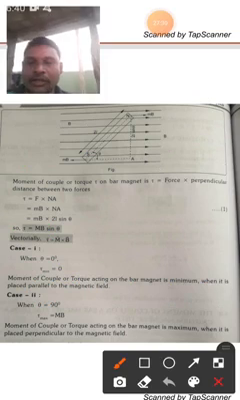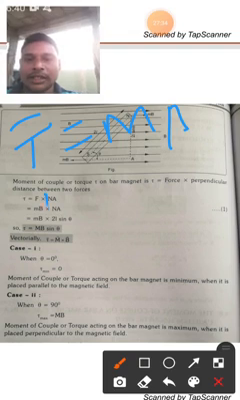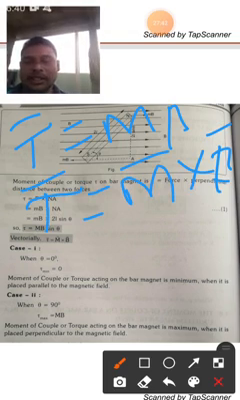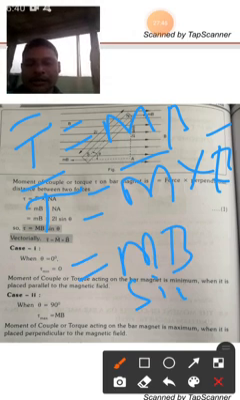In terms of vector quantity, tau is equal to M bar cross B bar. When you write it as a cross product, it forms MB sin theta like this.